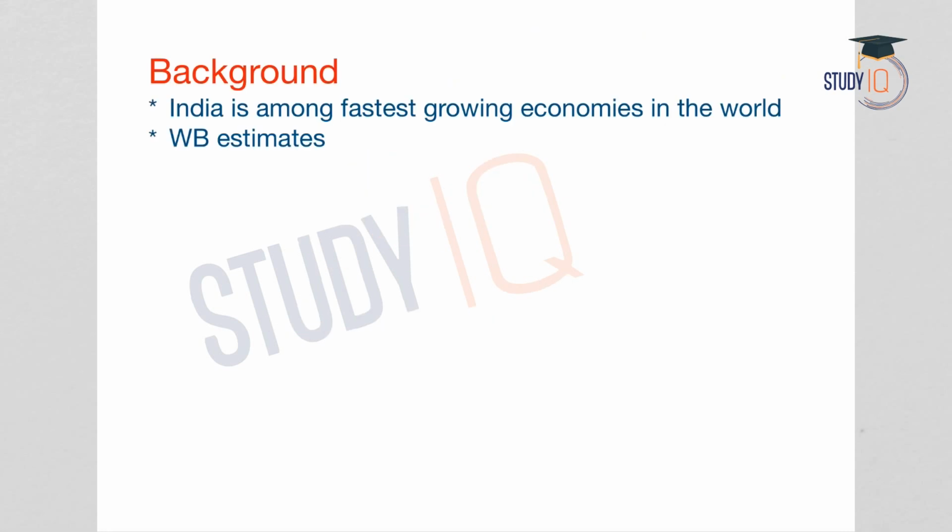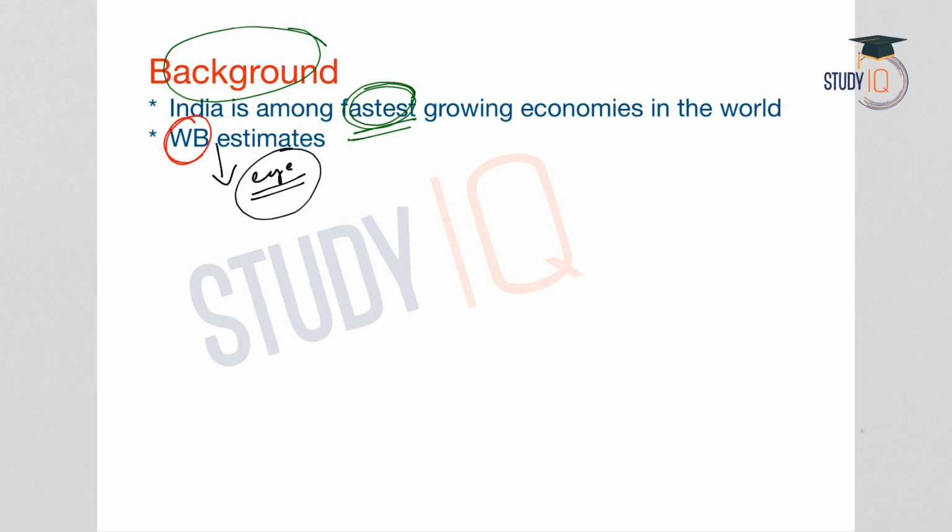Let us start. First of all, let us check the background of India's economic growth predictions. India, as we all know, is one among the fastest growing economies in the world. The World Bank has also estimated that India's growth will increase in the coming financial years. So, even at the global level, there is an eye on India's growth. And the performance of Indian economy was also very satisfactory, and all these reasons have led to many forecasts regarding India's growth, which should be very high in the coming years.